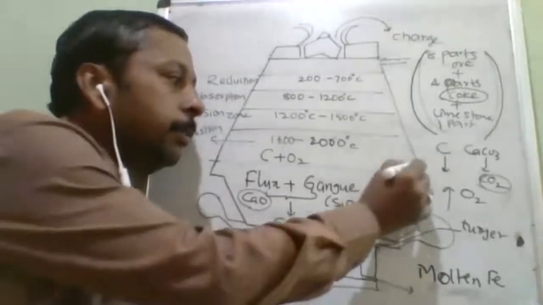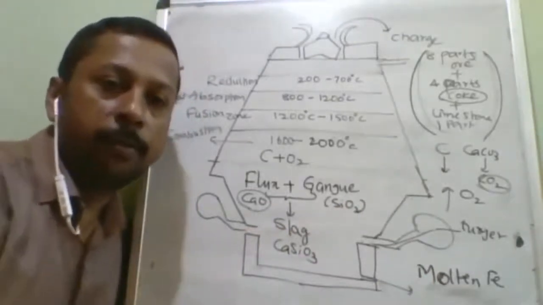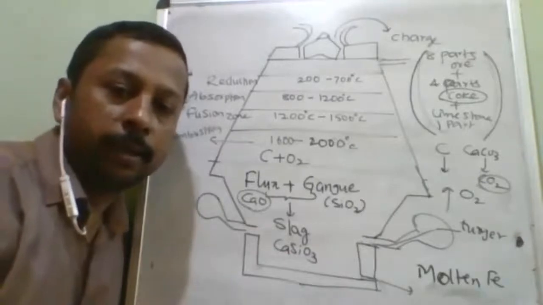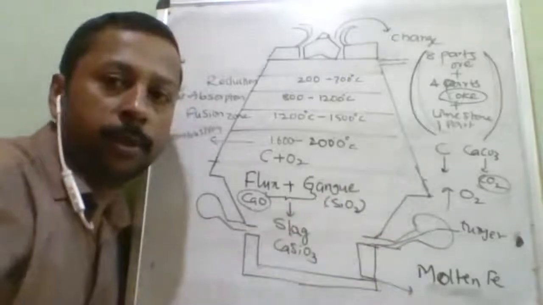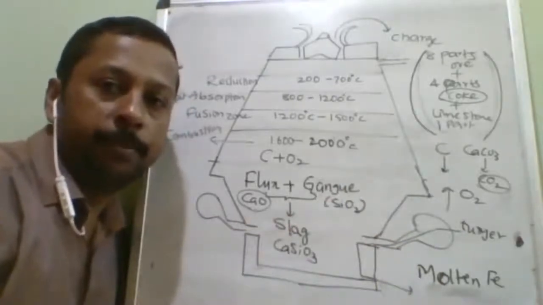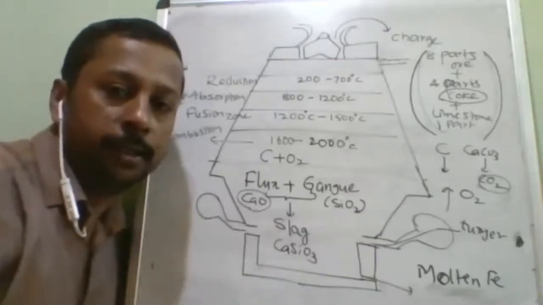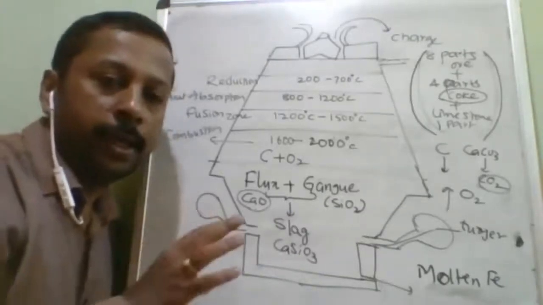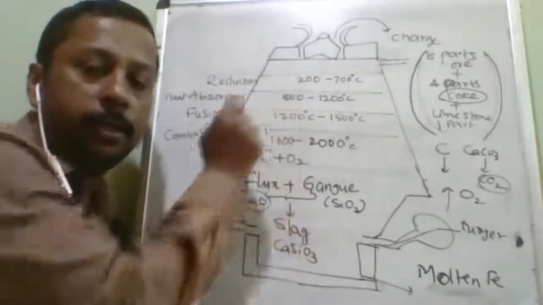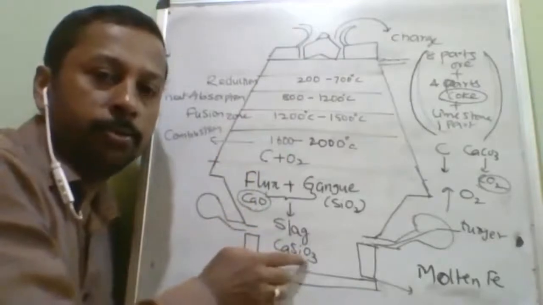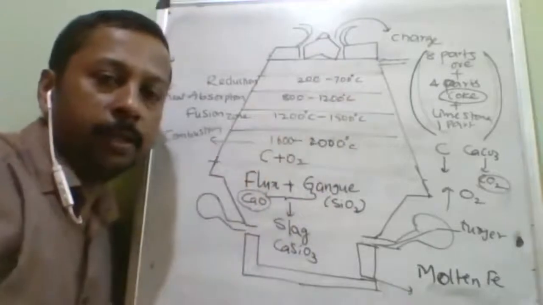Most of the places it happens the same way. Somebody works, but everybody knows that some different person is working. Like that, everybody thinks coke is a reducing agent, but the actual person behind the screen, who is that? Carbon monoxide. Is it understood? That reaction is also used in explaining the temperature variation, the hotness maintained in this complete blast furnace.